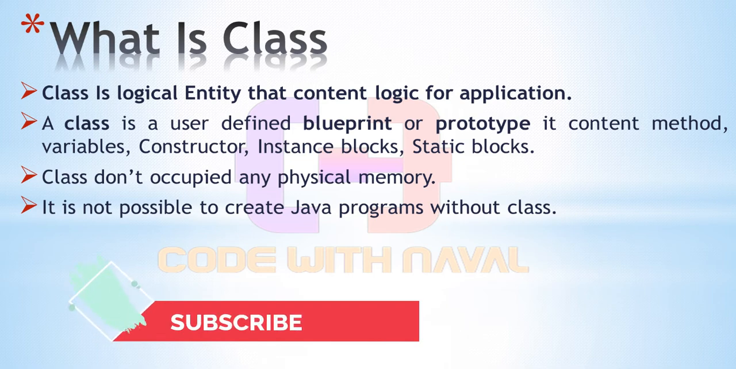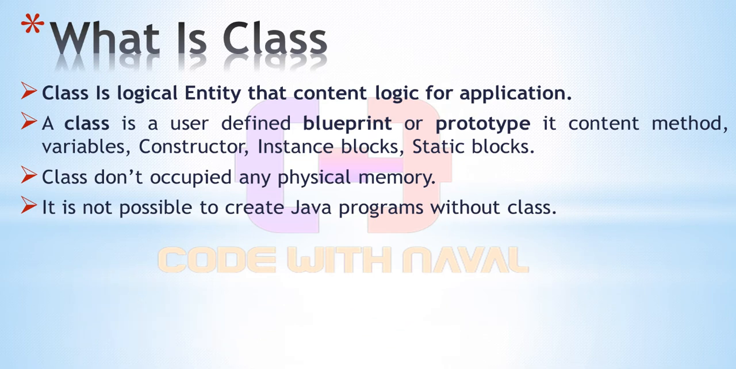Class is a logical entity and contains logic for an application. Class is just a logical entity. We can declare a class, and inside the class we can write our logical code and define a logic. A class is a user defined blueprint or prototype. It contains methods, variables, constructors, instance blocks and static blocks.